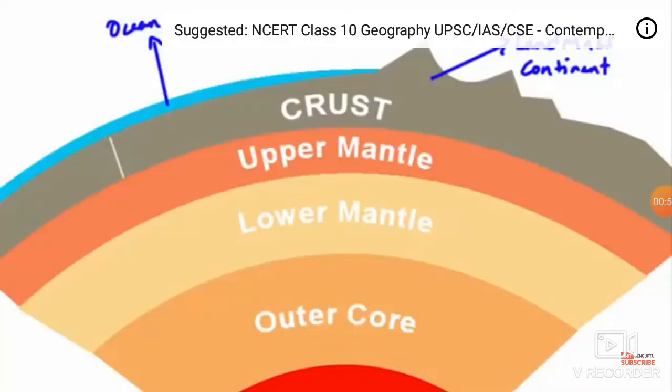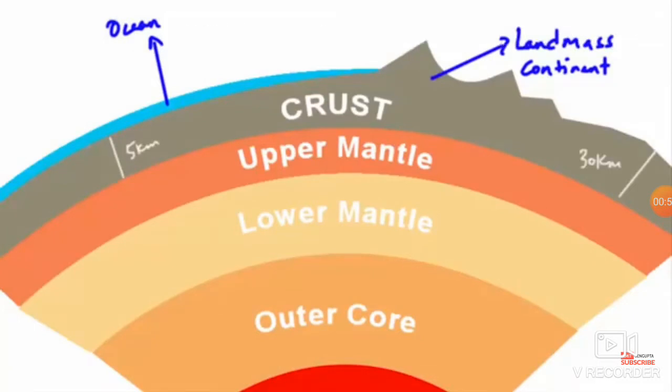The mean thickness of oceanic crust is 5 km, whereas that of the continental is around 30 km. So if you drill on the ocean bed and you go 5 kilometers deep, probably you will touch the next layer of the earth, which is the upper mantle. Similarly, if you drill on a continental crust, it will take around 30 kilometers to reach the upper mantle.